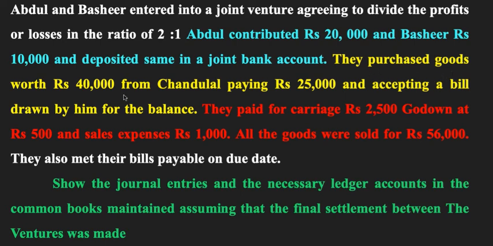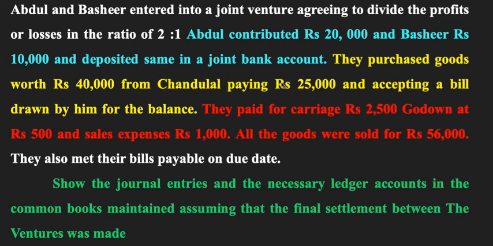Then they purchased goods worth rupees 40,000 from Chandulal, paying rupees 25,000 and accepting a bill drawn by him for the balance. Now here we have to take one separate credit purchase entry of this 40,000. When we talk about the 40,000 credit purchase, there would be a joint venture account and Chandulal's account. Joint venture account will be debited by 40,000 and Chandulal's account will be credited by 40,000.